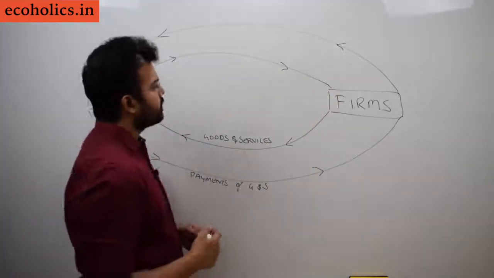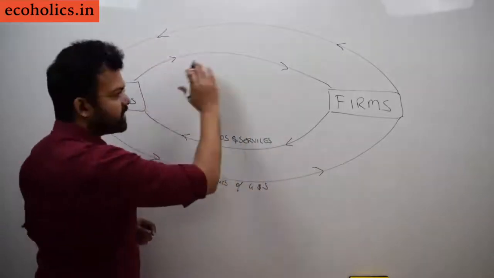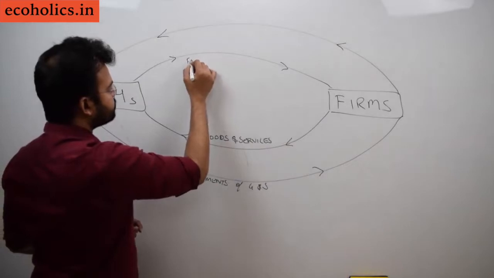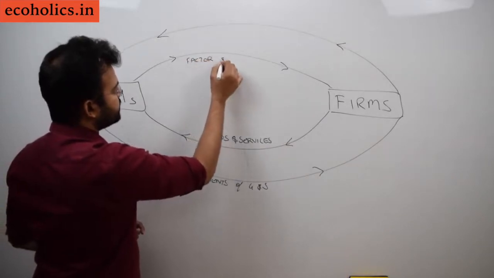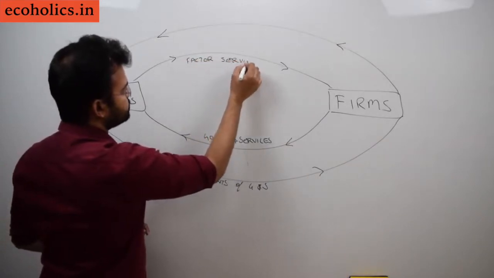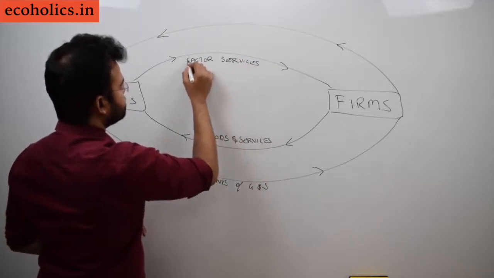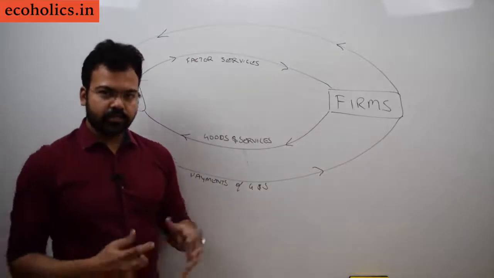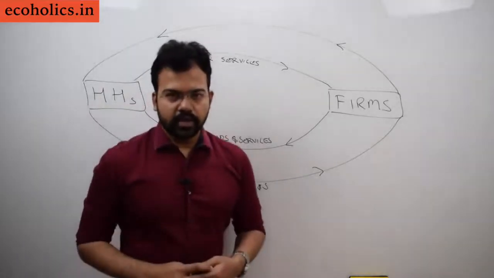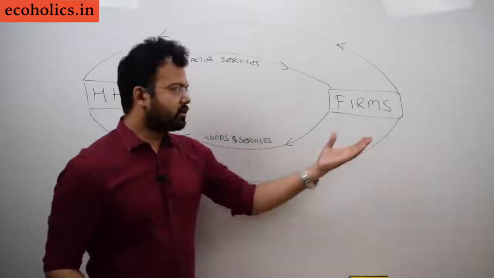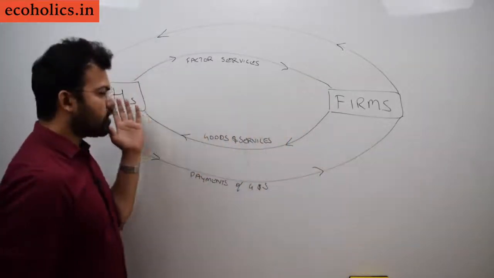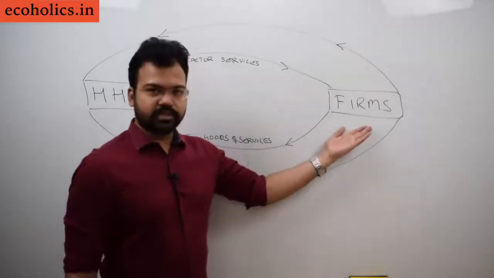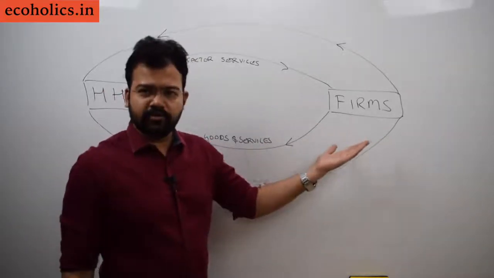Now what are households giving to the firms? Households are giving factor services. It means, suppose households also include labor. Suppose I am doing a certain kind of labor in a firm. I belong to the household category, and I am giving my labor towards these firms in the production of, suppose, a smartphone.